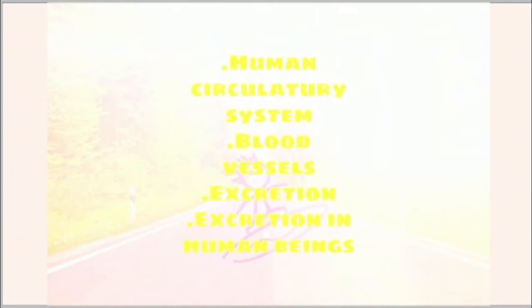This control and coordination is in the next chapter. Human beings also respond to stimuli, and living organisms which respond and react to changes in their external and internal environment have the capacity to react to stimuli, and this is known as irritability.